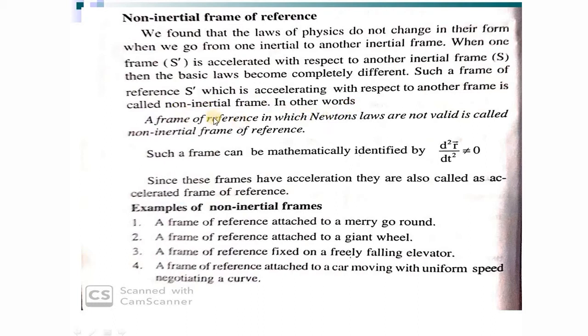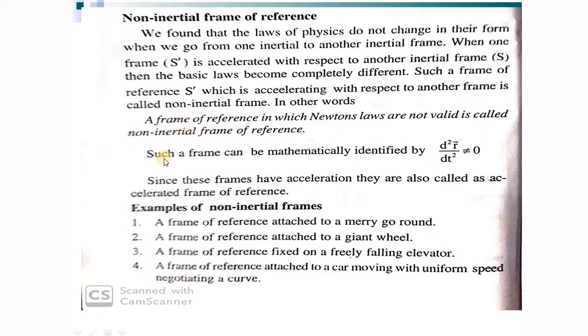In other words, a non-inertial frame is a frame of reference in which Newton's laws are not valid. Newton's laws are valid only in inertial frames. So if you are moving from an inertial to a non-inertial frame, Newton's laws are violated. A non-inertial frame is a frame in which acceleration is no longer zero.